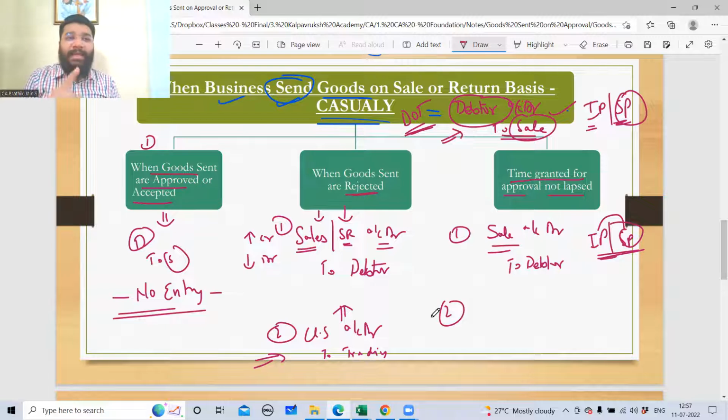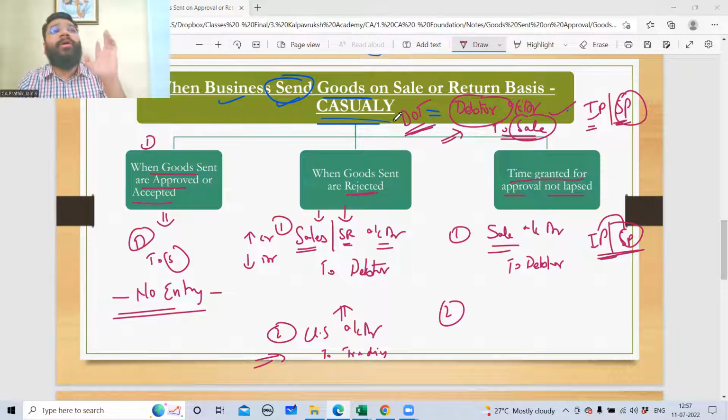Who will have the ownership? Seller or the buyer? Seller, sir. Any specific reason, Sanjay? Sir, because goods... which point will determine who will record the goods? Ownership, sir. Ownership is right. So who is having the ownership of the goods? Seller. So the seller will record the closing stock in his books of accounts. The person who owns the goods will record the stock.